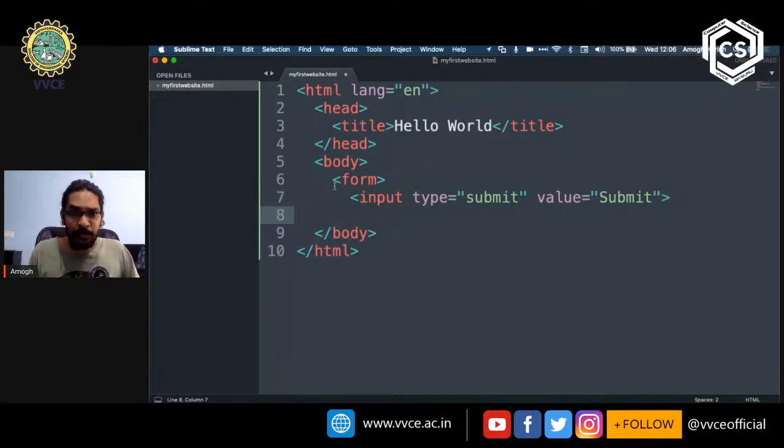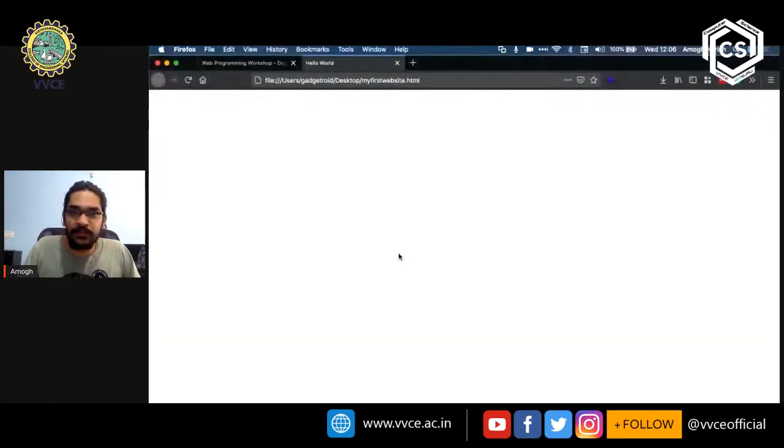And then keep in mind that we have actually not closed the form tag, so we do that now. We open the left angle bracket, type in the /, and then type in form followed by the right angle bracket. I'm just going to save this right now. I have this file open in my browser and I'm going to refresh it, and then we can see a submit button over here. Right now it's not going to do anything. It's just going to reload the same page when I click on it.